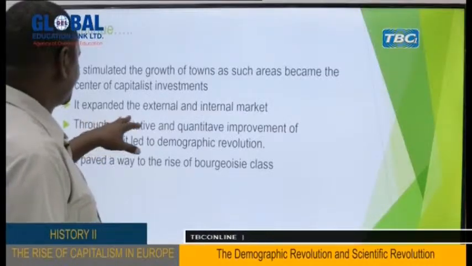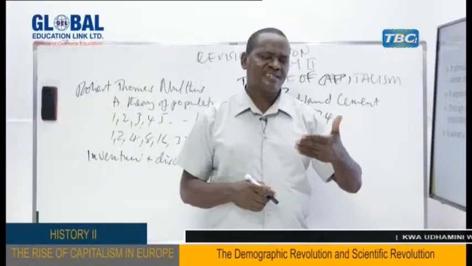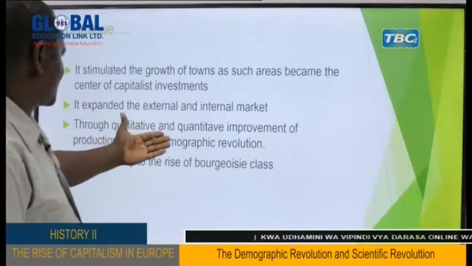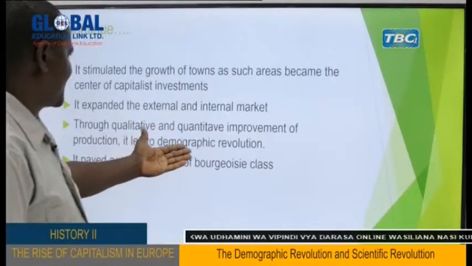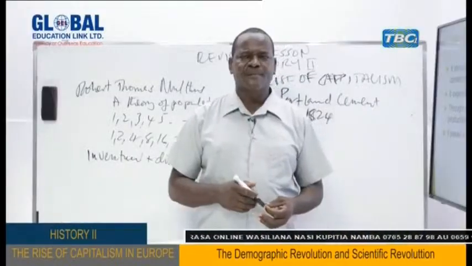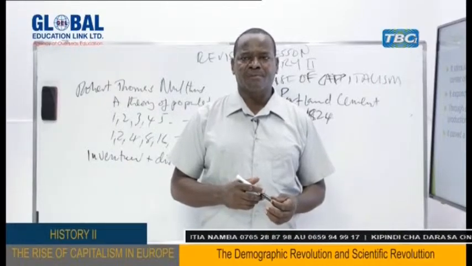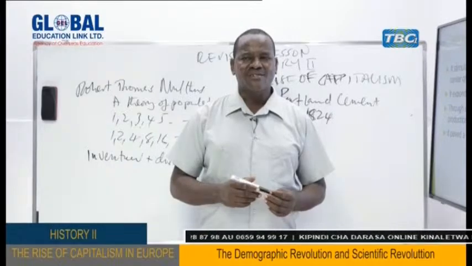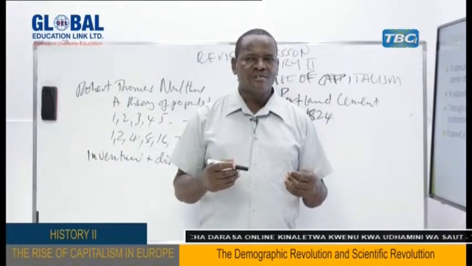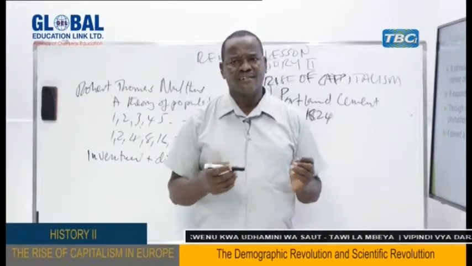Another thing is it expanded the external and internal market, as we have said already. Also, through qualitative and quantitative improvement of production, it led to the demographic revolution. We have said that the increasing population was caused by the increase in agricultural production. It is also the result of the improvement of medical facilities, and all these things have a lot to do with science and technology.